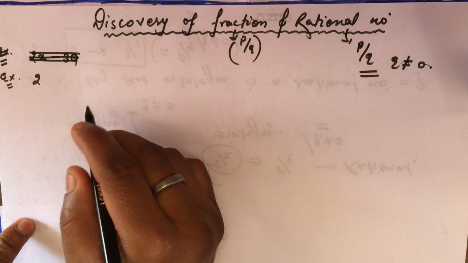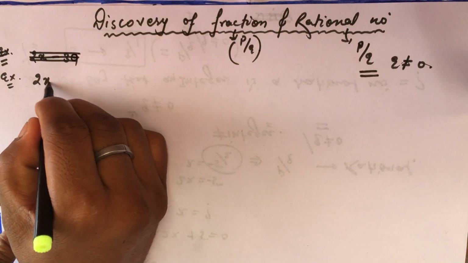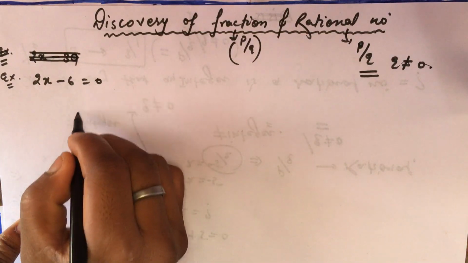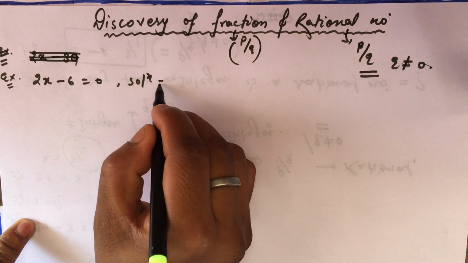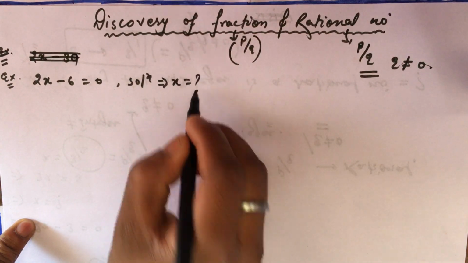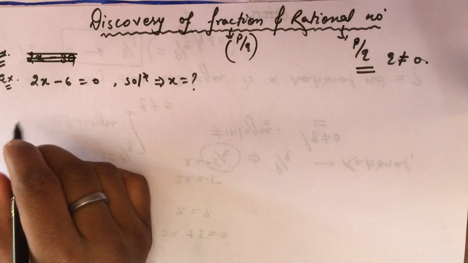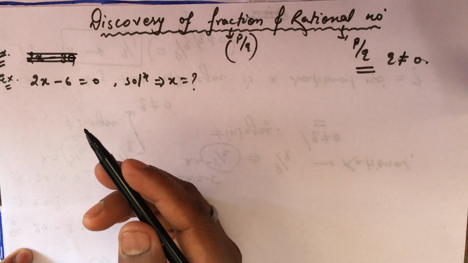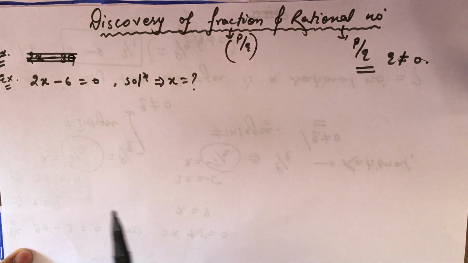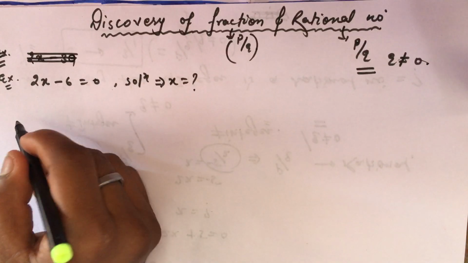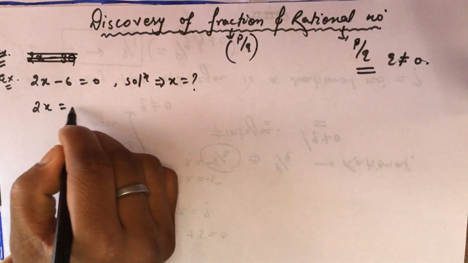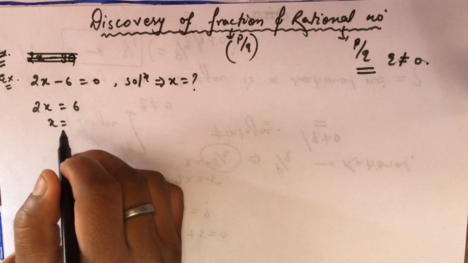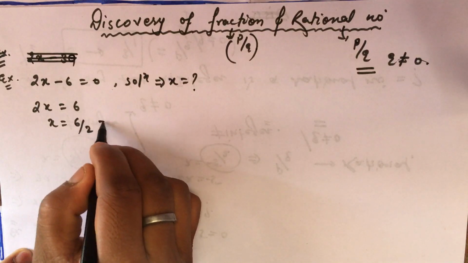So now let us take an example: 2x minus 6 equal to 0, and we are asked to find the solution of this equation. Solution means x is equal to what? It can also be a quadratic equation. You can take any quadratic equation that has integer solutions, so we are dealing with that only. So here the solution is what? 2x equal to 6, and x equal to 6 by 2, that is 3.